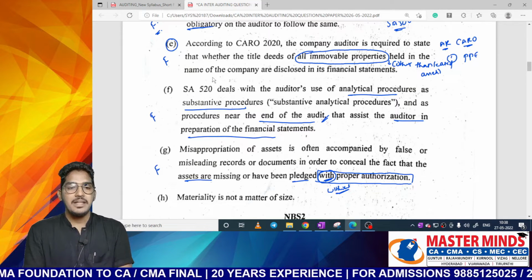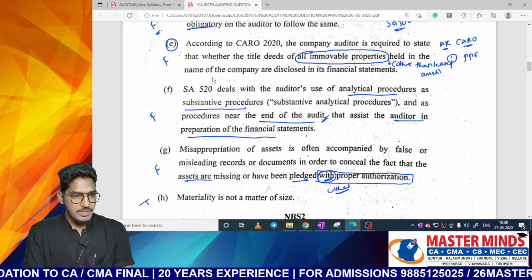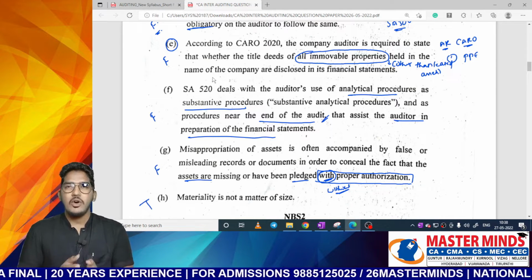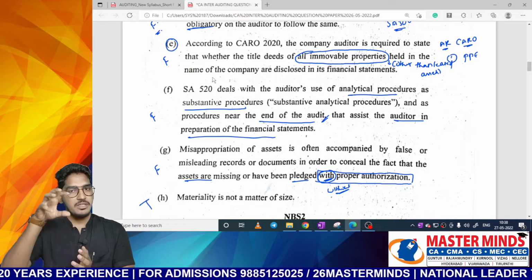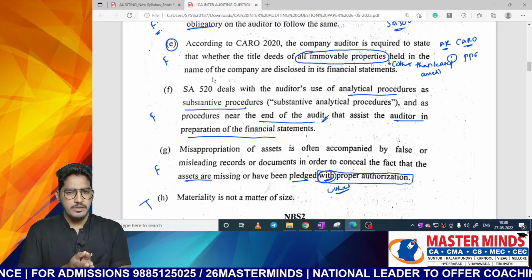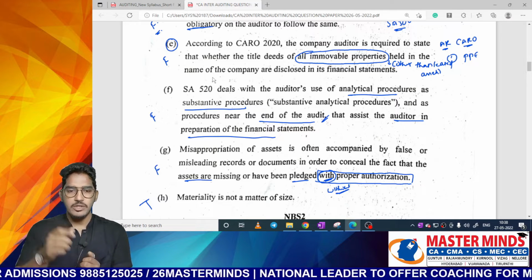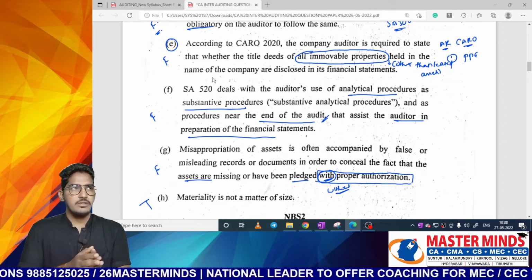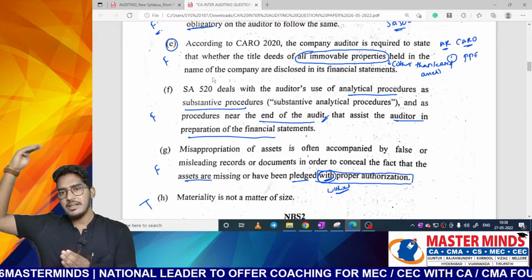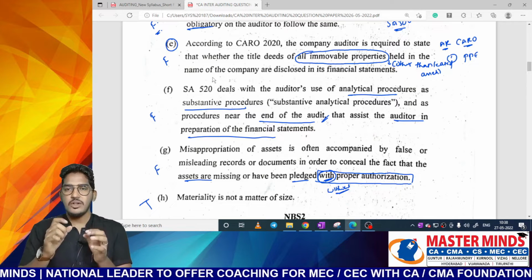Next one, materiality is not a matter of size. Obviously this statement is true. See, sometimes even small amounts could be material, and we need not always think about materiality from the size perspective only. Even if you don't have a proper internal control system working, that could also be a material scenario in the organization. And even a small amount which is material in one organization might not be material in another organization. So it is not always a matter of size.